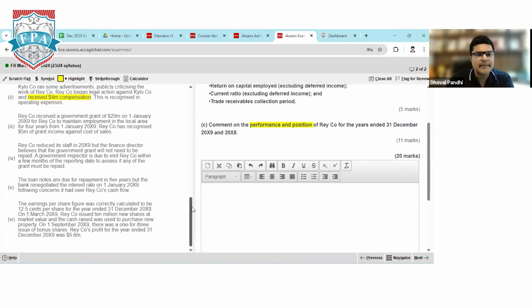The loan notes are due for repayment in 5 years, but the bank renegotiated the interest rate on 1st January 2019 following concerns over Ray company's cash flow. So we need to think about it. This is going to be a liquidity problem, because if the bank is sitting on your head because they want to renegotiate the terms and conditions, and the banker feels your liquidity is declining, they will not wait for another 5 years. Now a bigger problem will come to your company because you are selling more goods on credit basis. Your significant customer has started delaying the payment, and this will become a future challenge for the company to survive.